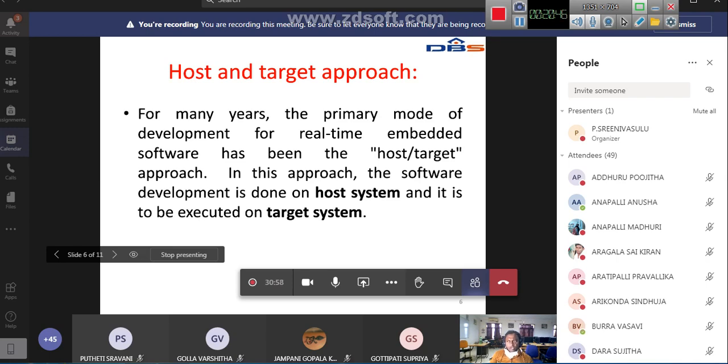Whatever software we finally want to dump into the embedded system, we never develop that software on the embedded system. We develop that software on some desktop computer or laptop computer. That computer is called the host system. Okay, very clear?